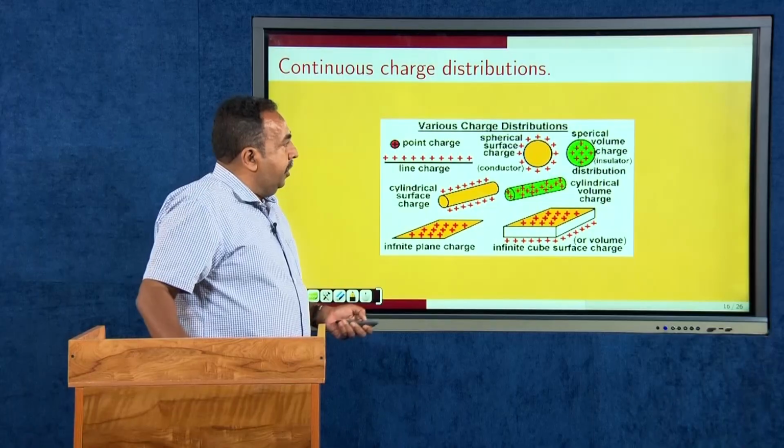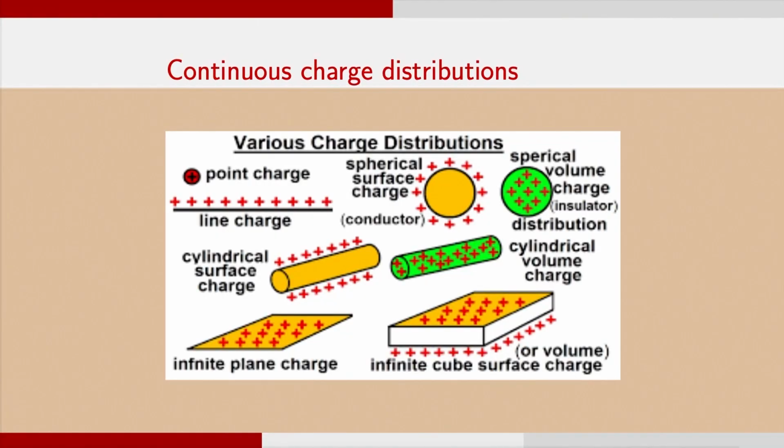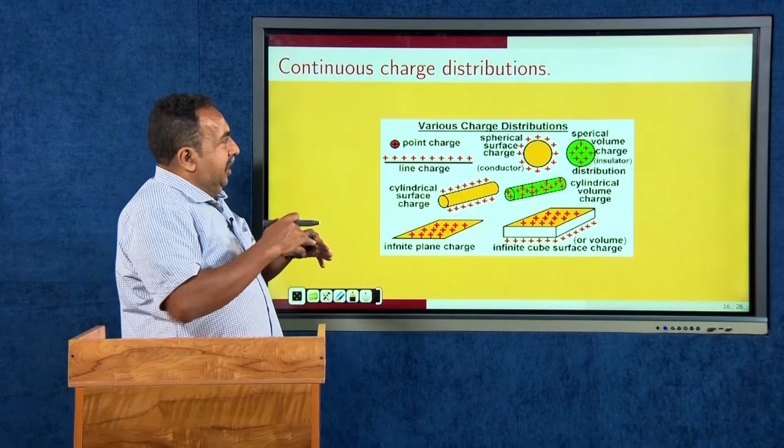These charge distributions have different geometries also. They can be a line charge distribution, a cylindrical charge distribution, a surface charge distribution, some cubical distribution, spherical distributions, etc.